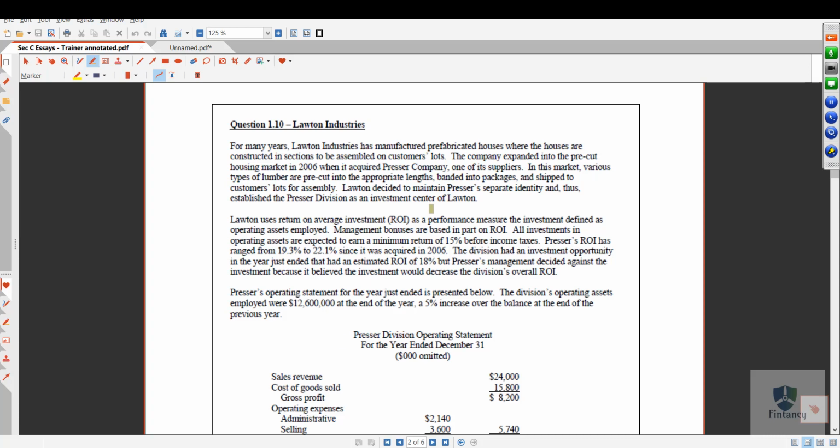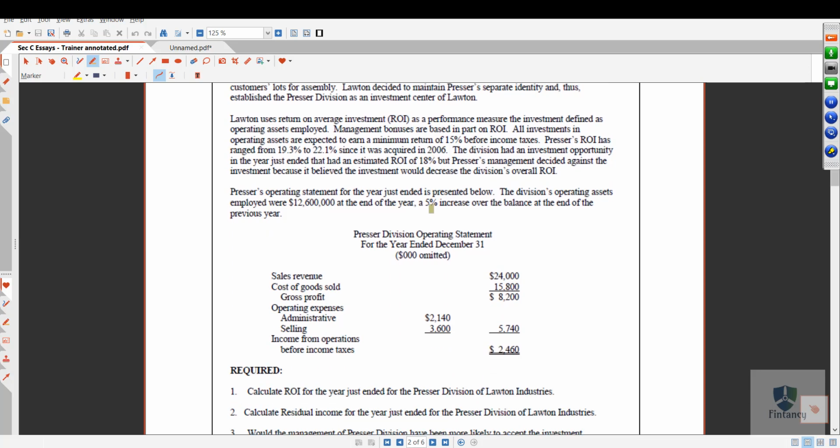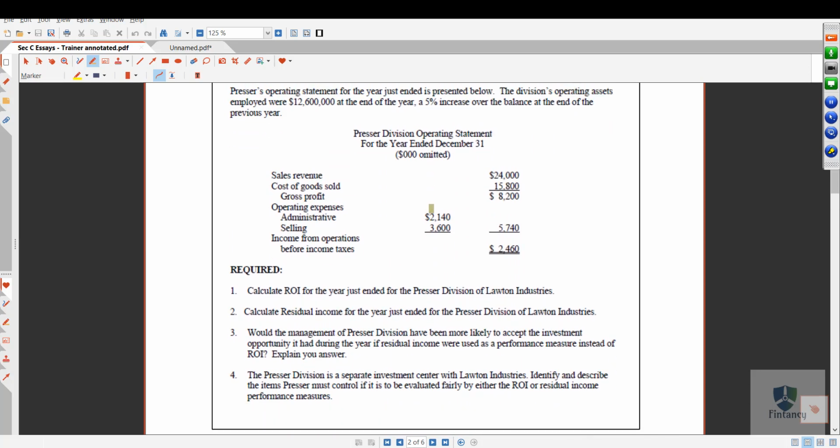Okay, so we are on question number 1.10, Lawton Industries, right? Exam technique: first read the requirement. Let us read the requirement first.